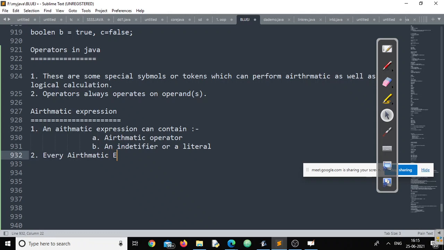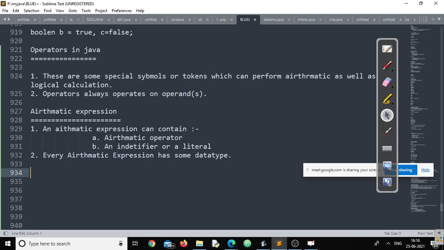Every arithmetic expression has some type. Some type means what exactly I'm talking about? You can write this. This is the complete one. Every arithmetic expression has some data type, right? So this is all about an arithmetic expression.